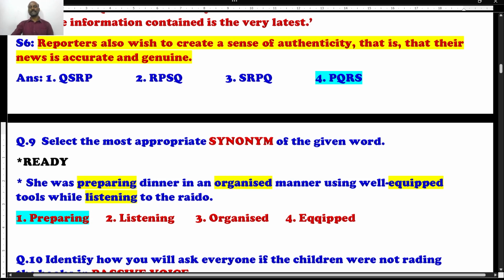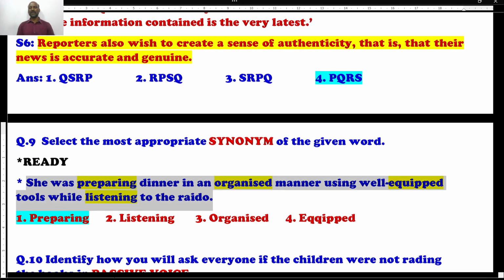Not only consider these four words, but read the whole sentence: she was preparing dinner in an organized manner using well-equipped tools while listening to the radio. The sentence is very simple. She was listening to the radio. During the time when she was listening to the radio, she was preparing her dinner. How?